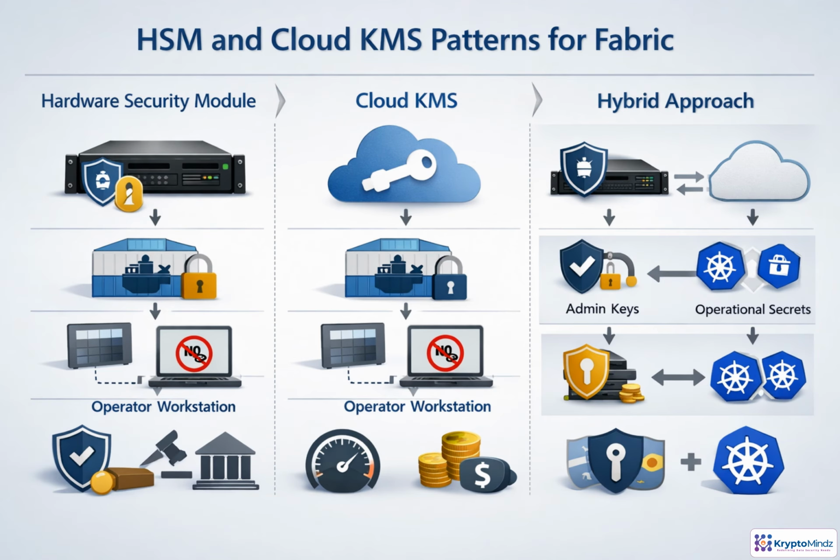The practical goal is to keep Fabric private keys out of containers and laptops. Dedicated HSMs provide the strongest tamper resistance and compliance story, but they add cost, setup effort, and PKCS#11 integration work. Cloud KMS reduces operational burden, but still requires careful checks for latency, signing support, and export rules. Many teams use a hybrid model: protect root and admin keys strongly, while handling lower-risk operational secrets with Kubernetes native controls.